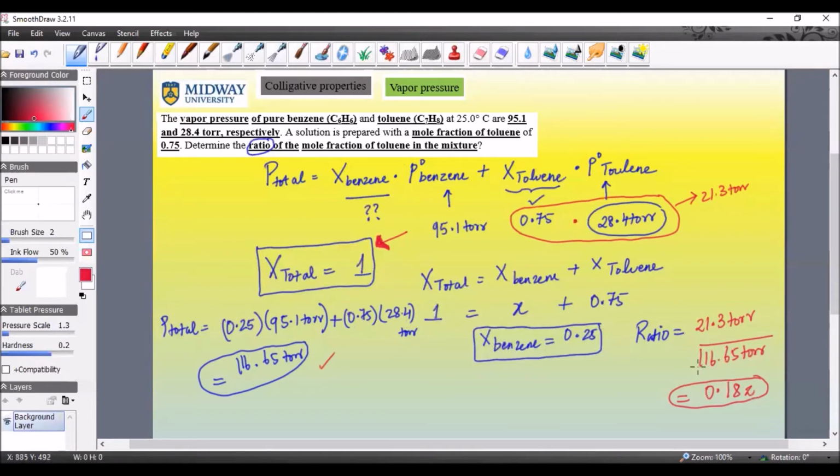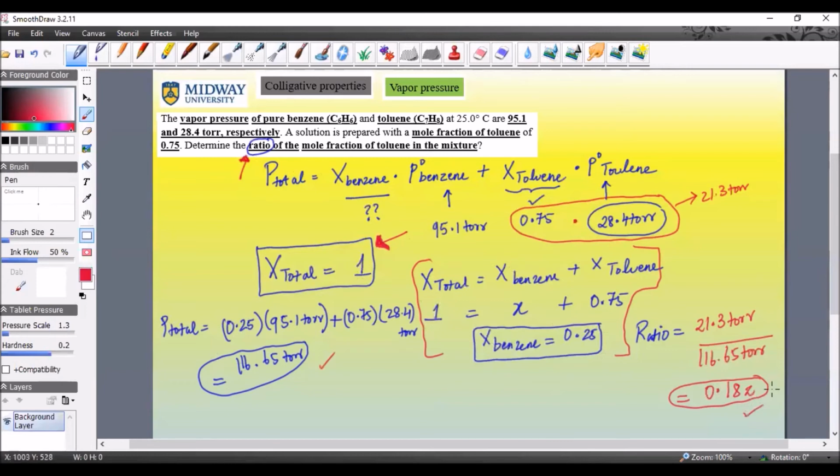If I'm just asking what is the mole fraction of benzene in the mixture, then you just stop right here, which is 0.25. How do I know it's 0.25? Because the total is always going to be 1. So you just do just this. It's only the word ratio right here. When I'm asking for the ratio of the mole fraction of either benzene or toluene in the mixture, then you go through the whole sequence and get this answer.